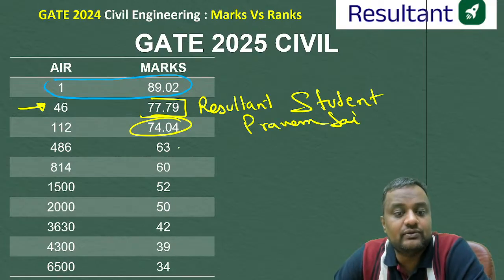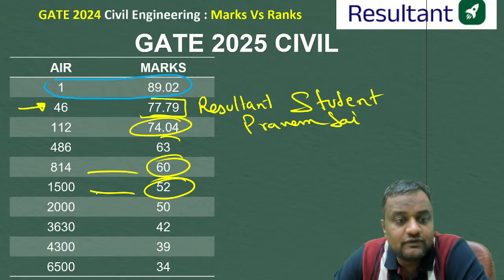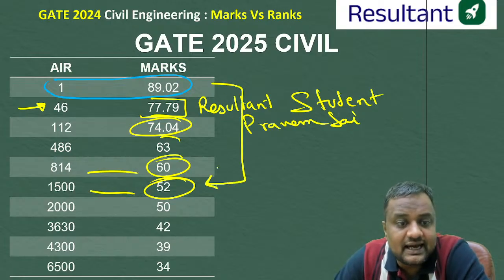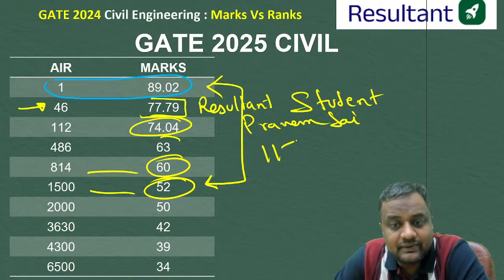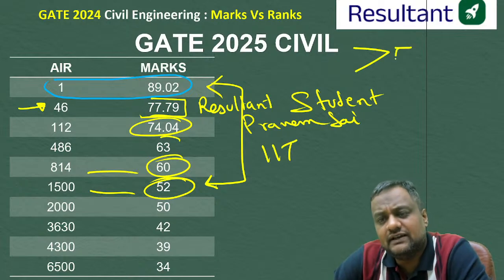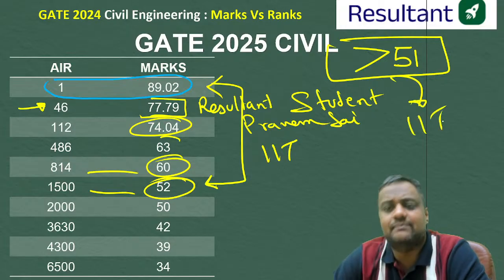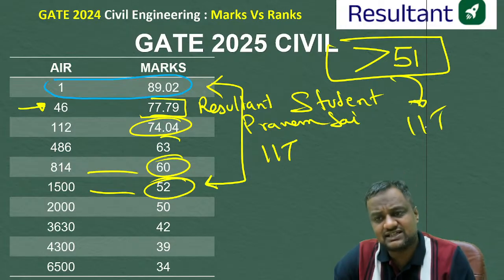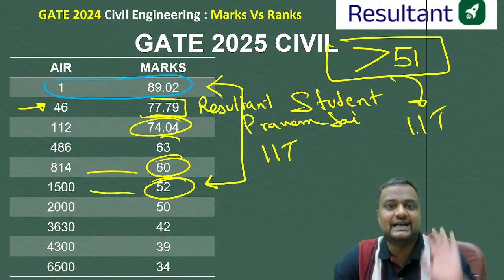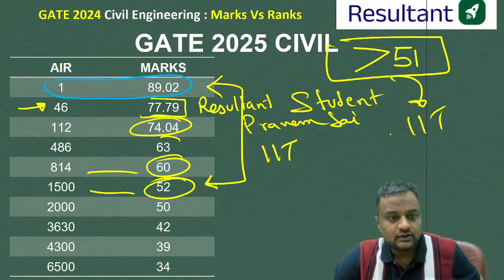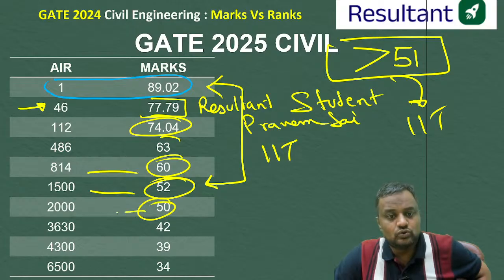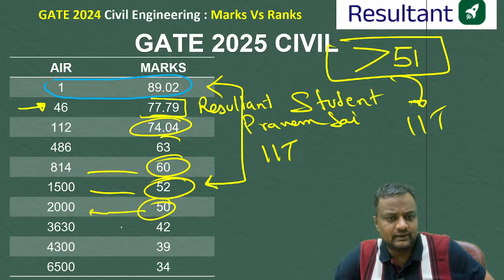74 marks, 112 rank. 60 marks, 800 rank. 50 marks, 1500 rank. Even if you are in this range, you will be getting IIT, guys. That means if you got more than 51 or 52 or 53 marks, you are in the range of getting IIT. Might not be Structures, might not be IISc Bangalore, but you will be getting an old IIT, I am telling you. Then at 50 marks, you will be getting around 2000 rank, a new IIT you will be getting here.